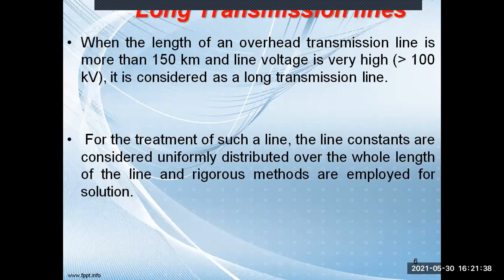Next is the long transmission line. In this case, the voltage level is greater than 100 kV and the line length is more than 150 kilometers. If it is the case, then we'll say that particular line is a long transmission line. For the treatment of such a line, the line constants are considered uniformly distributed over the whole length of the line, and rigorous methods are employed for the solution.